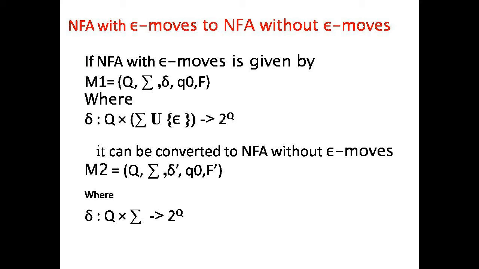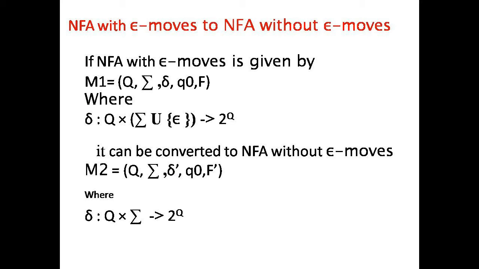It can be converted to NFA without epsilon moves. The tuples of NFA without epsilon moves, M2, is equal to Q, sigma, delta dash, Q0 and F dash. Here the delta function is changed between NFA with epsilon moves and NFA without epsilon moves; we call it delta dash. The initial state of the machine is Q0 and the final state set is also changed, that is F dash, where the delta function is Q times sigma.